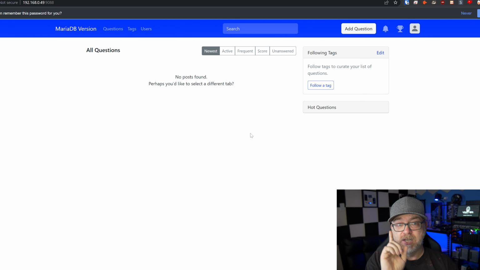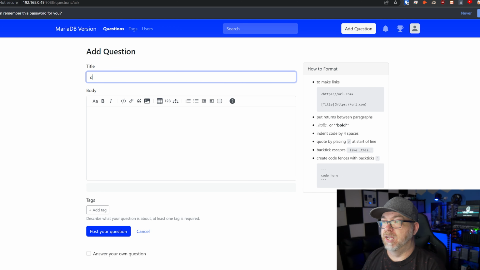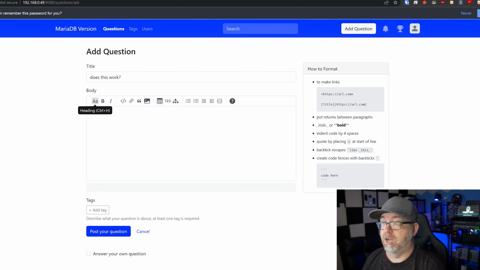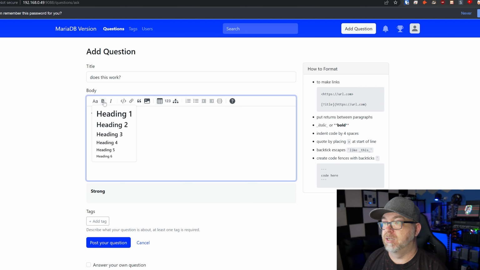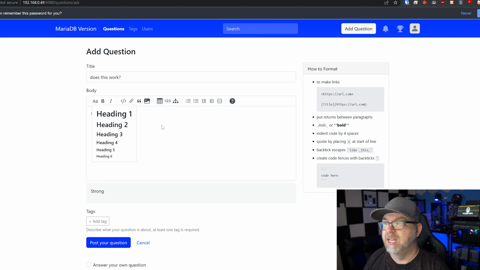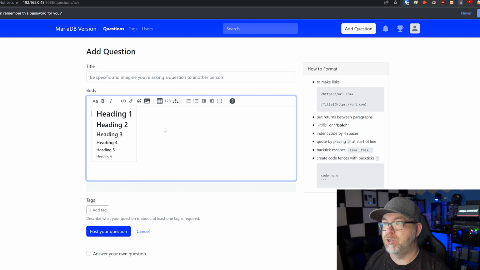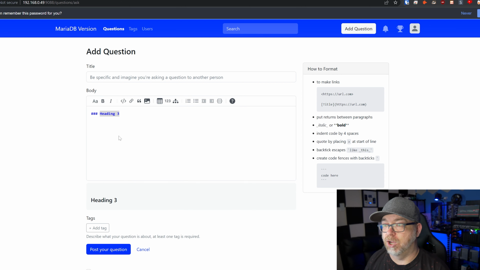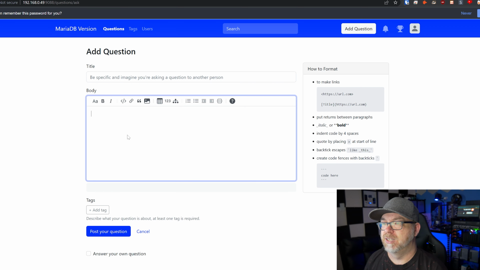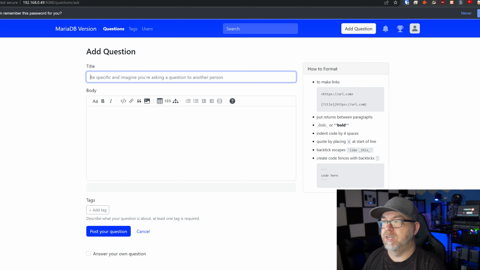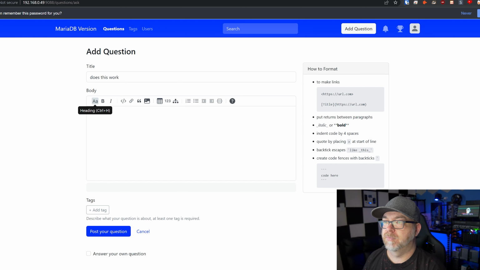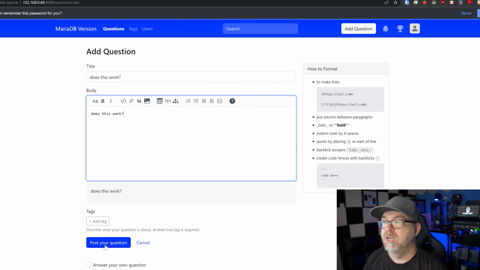So now because I don't know that I trust it just yet, let's actually add a question here. Does this work? And then, oops. Nope. Also, for some reason, if you tab into this area, we're just going to refresh. If you tab in like that, there's no way to really tab out. And to get this to close without doing that, I guess, that's not super helpful. Anyway, so does this work? There we go. Like so.